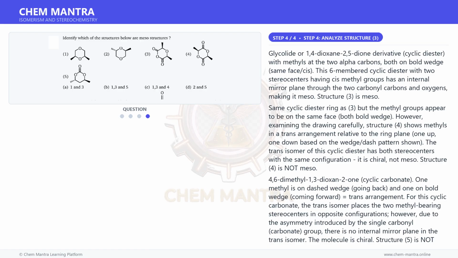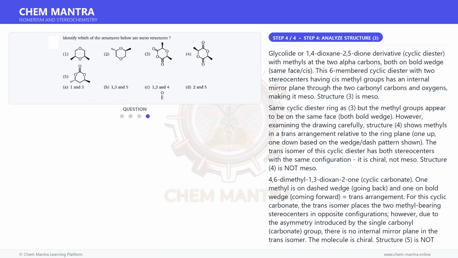4,6-dimethyl-1,3-dioxan-2-one, cyclic carbonate. One methyl is on dashed wedge, going back, and one on bold wedge, coming forward, is equal to trans arrangement. For this cyclic carbonate, the trans isomer places the two methyl-bearing stereocenters in opposite configurations.